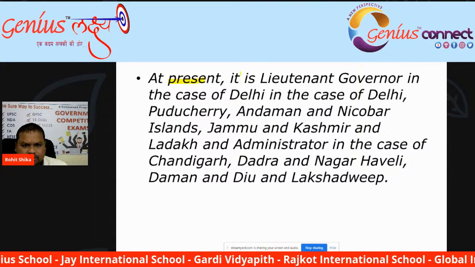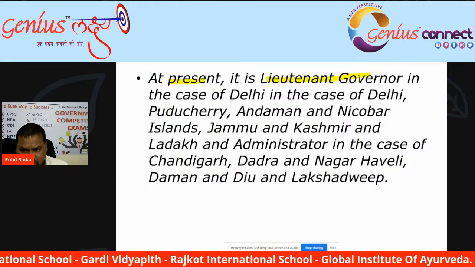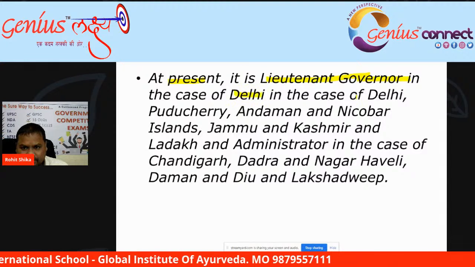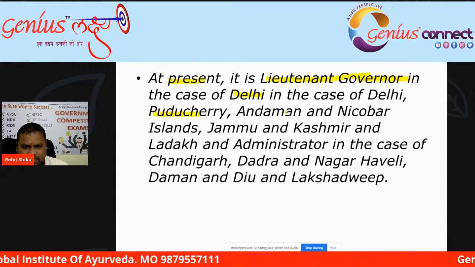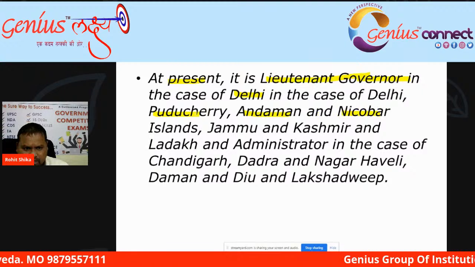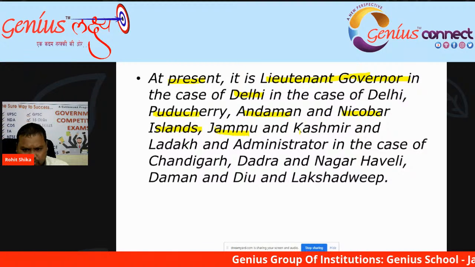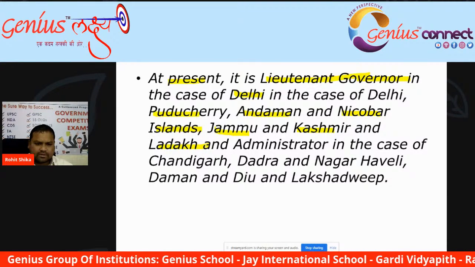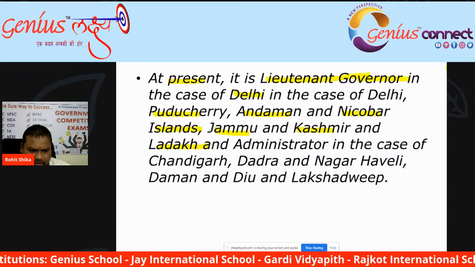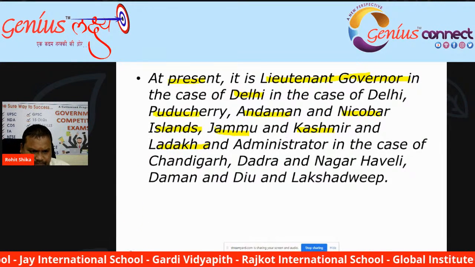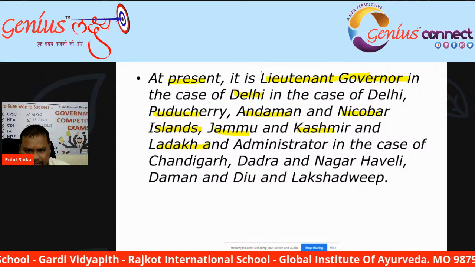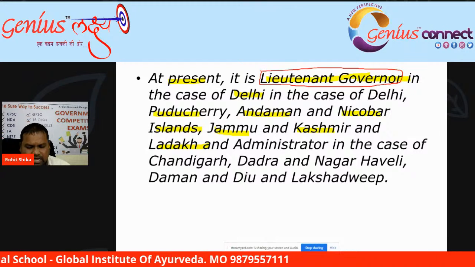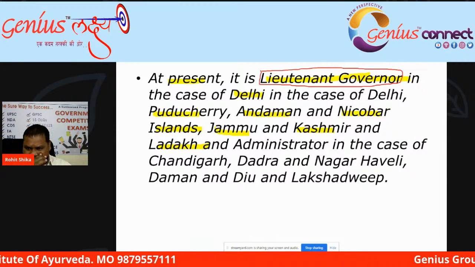At present, it is lieutenant governor in case of Delhi, in case of Puducherry, in case of Andaman and Nicobar Islands, Jammu and Kashmir, and Ladakh. So these are the union territories, and the administrators of these union territories are called lieutenant governor.